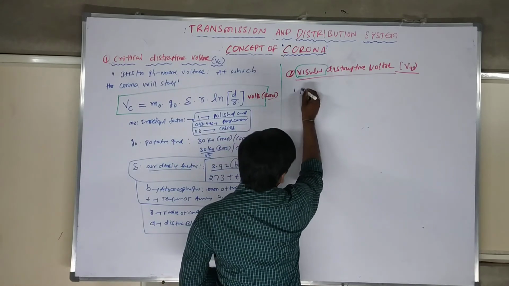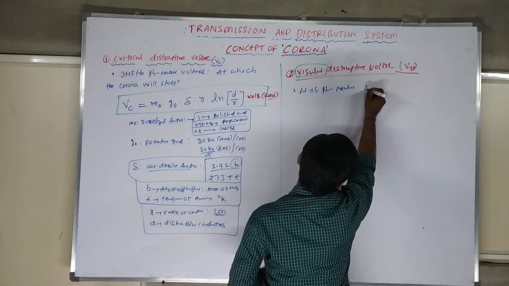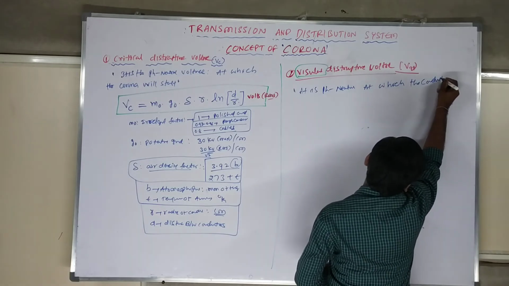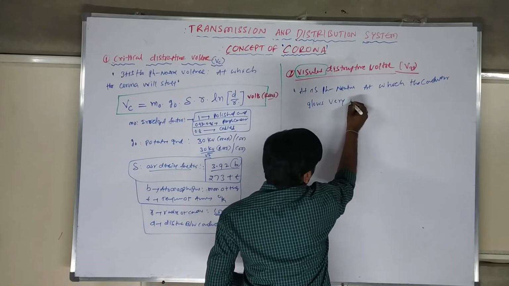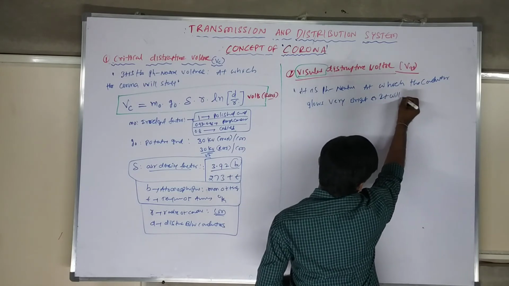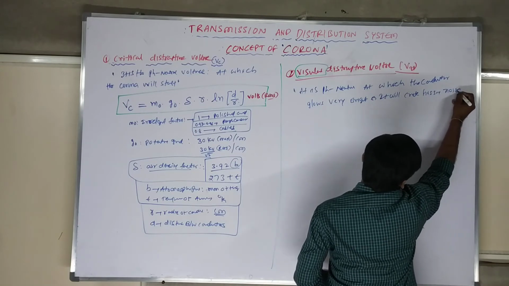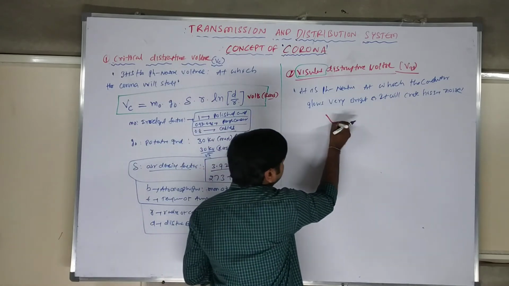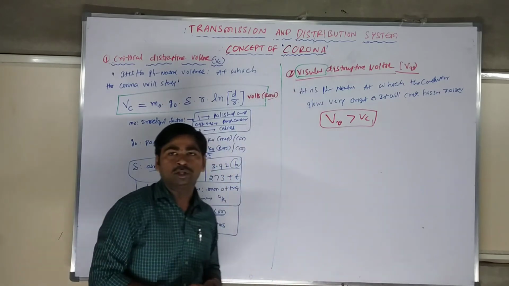So we can write down that it is the phase to neutral voltage at which the conductor will glow very bright and it will create a hissing noise. That voltage is called the visual disruptive voltage. Always the visual disruptive voltage is greater than the critical disruptive voltage.